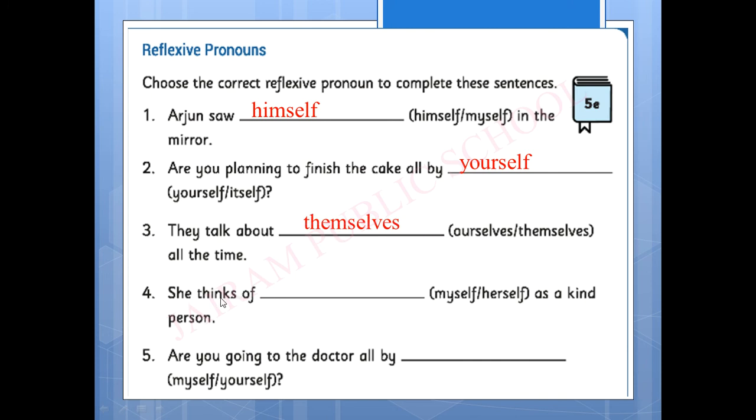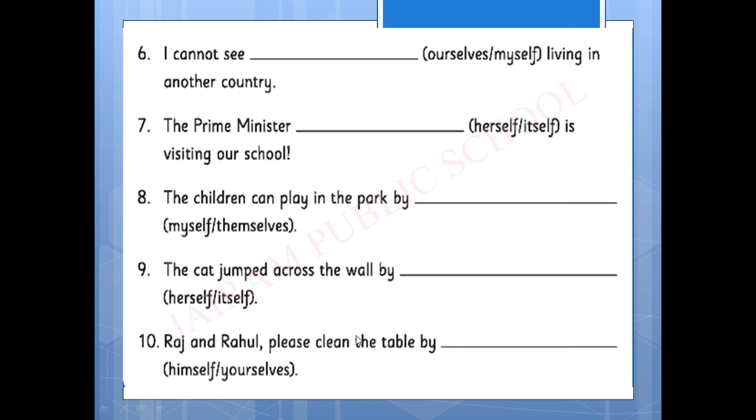Themselves. She thinks of dash as a kind person. She means feminine, so what will be the answer? Very good, children. Herself. Are you going to the doctor all by dash? Here you can see a you, so what will be the answer? Yourself. Next, I cannot see dash living in another country. I cannot see myself. Here the subject is I, so we can convert this into myself. The Prime Minister dash is visiting our school. The Prime Minister herself is visiting our school.